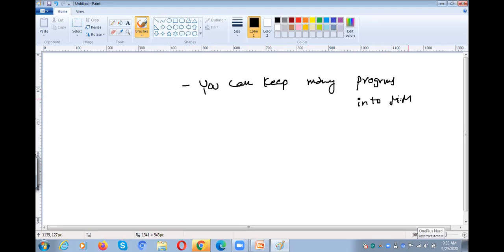That is the first benefit. Because for each program we keep only a part, there is much more space available to keep multiple programs.